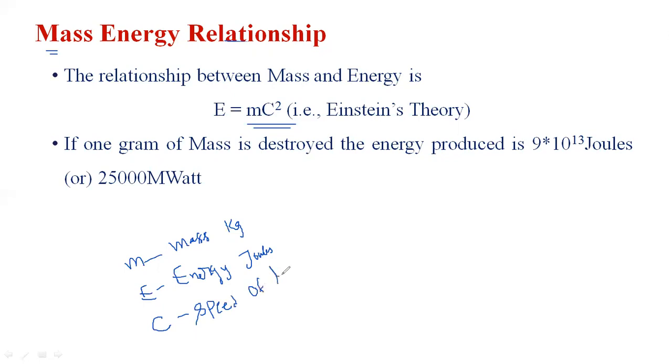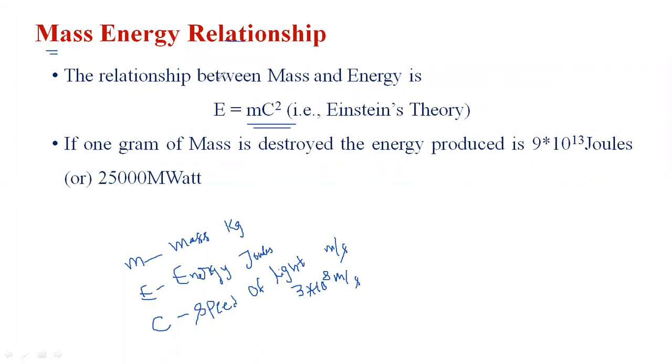Capital C represents the speed of light. The unit is meters per second. That is the speed of light. The constant value is 3 into 10 to the power of 8 meters per second.